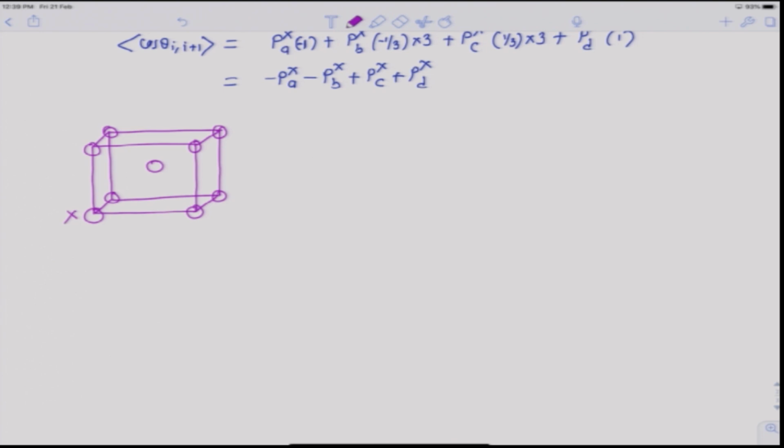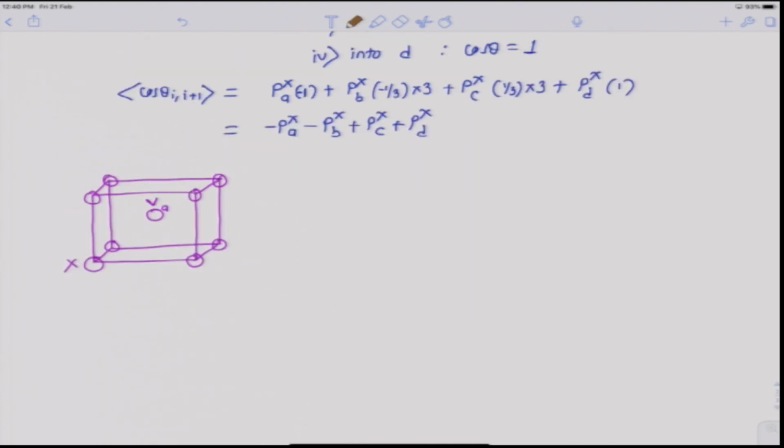So, in this BCC cell, I am showing the tagged atom X at one of the corners, and the vacancy is at the body center. Let us call this site A. Now, the vacancy here can exchange either with X, and the jump frequency for this type of jump is denoted as omega 2. So, omega 2 is the frequency of exchange of the vacancy with the tagged atom X.